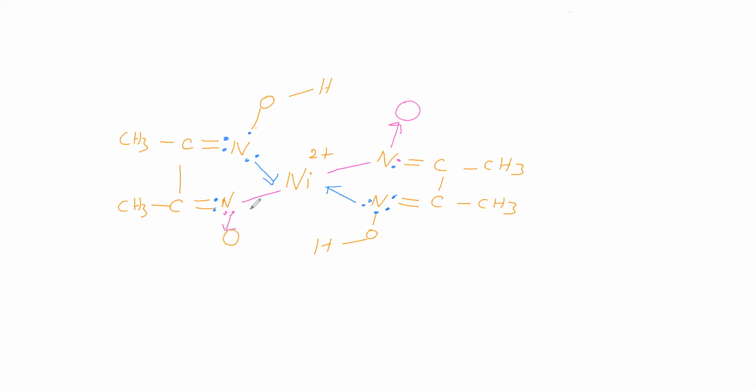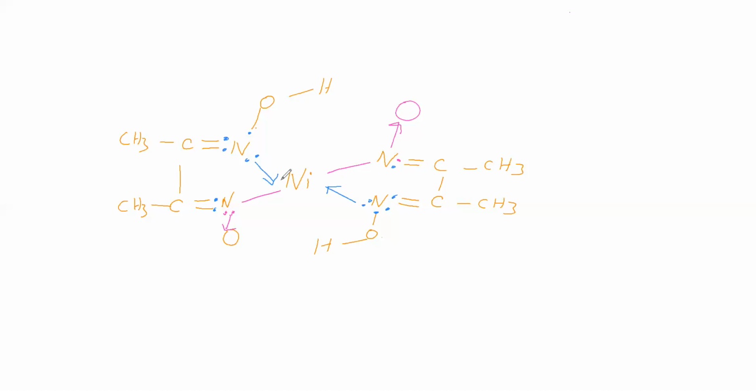Now, we will remove even the 2 plus of this nickel also. Why do we have to remove the 2 plus of nickel? Think it. Because of minus 1 from this nitrogen and minus 1 from this nitrogen, we are removing nickel's plus 2 charge. Minus 1, minus 2, here plus 2, totally 0. Now you see that this is a complex formed.